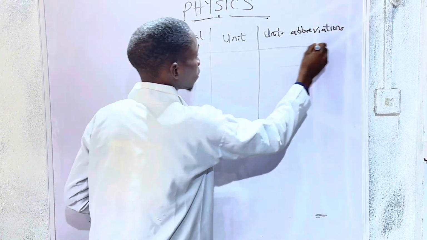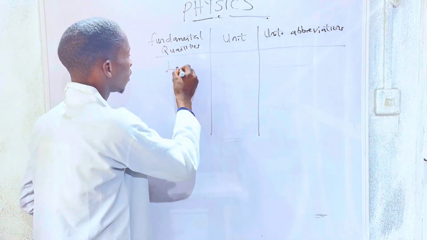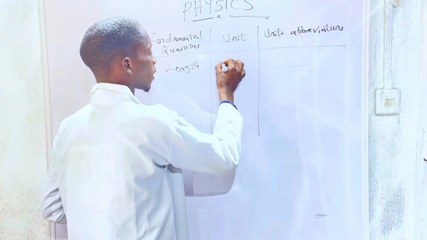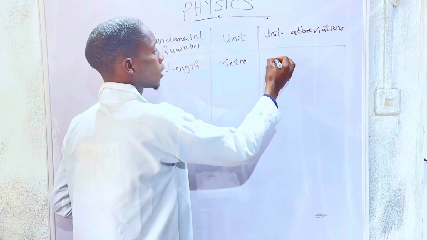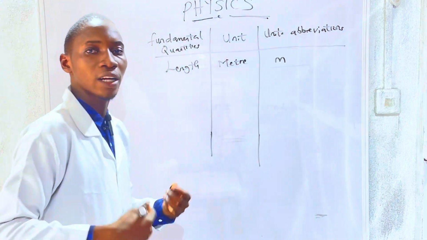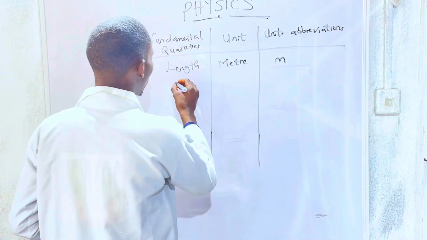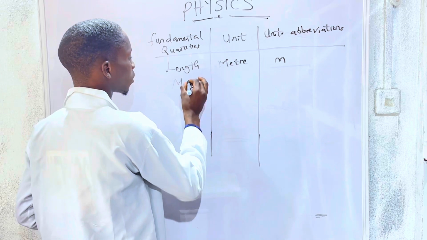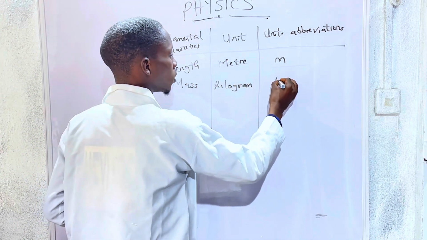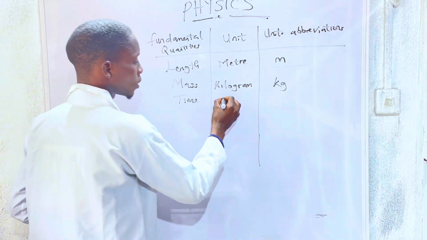The first fundamental quantity we discussed earlier is length. Length is defined as the interval between 2 points in space, and the unit of length is meter, with small letter m. Like I told you earlier, other units of length can be centimeter, inches, and so on. We have mass as the second fundamental quantity. The unit of mass is kilogram, which is kg. We also have time. The unit of time is seconds.